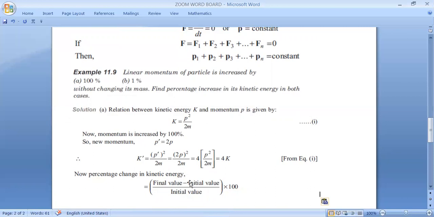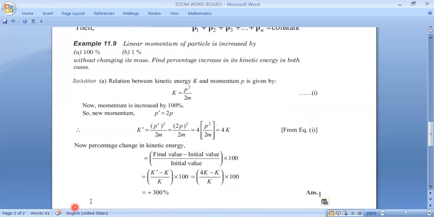Okay. Now, what you need to do is put it in your equation. The final kinetic energy was K dash, the initial was K, so (K dash minus K) divided by initial K into 100. But the final kinetic energy is calculated to be 4K. So 4K minus K divided by initial K into 100. It is coming out to be, guys, 300%.